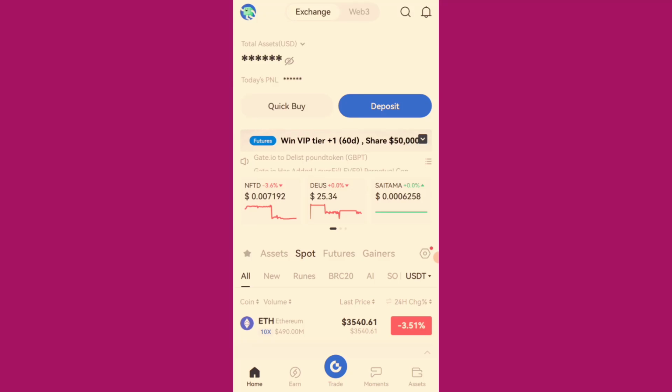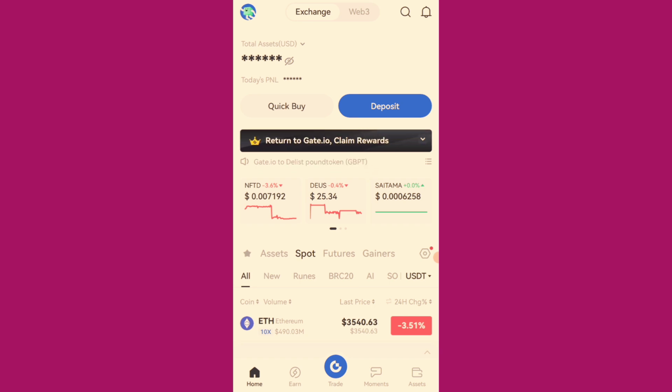Position yourself for several multiple free airdrops on this startup program. How do you join this startup program happening on Gate.io exchange? These are ways whereby you can earn free airdrops without tapping, without mining, without farming, without doing any testnets or on-chain activities. You just need to position yourself by following the procedure and everything I'll be explaining in this video.